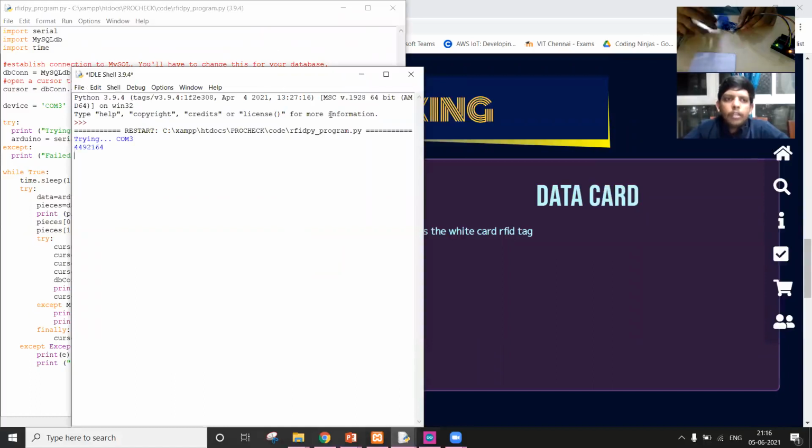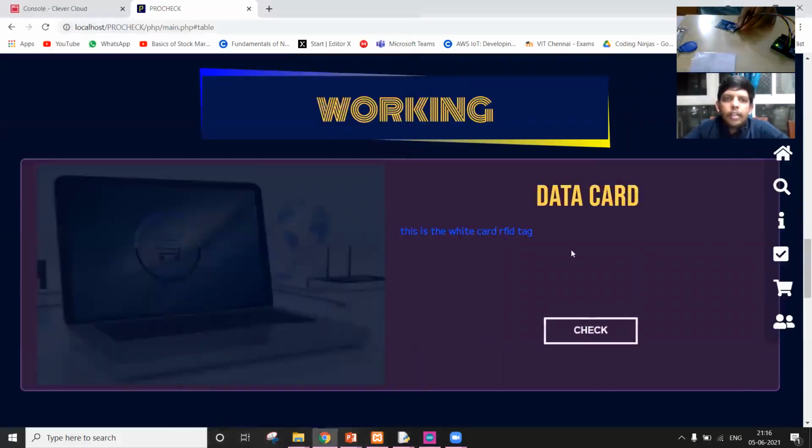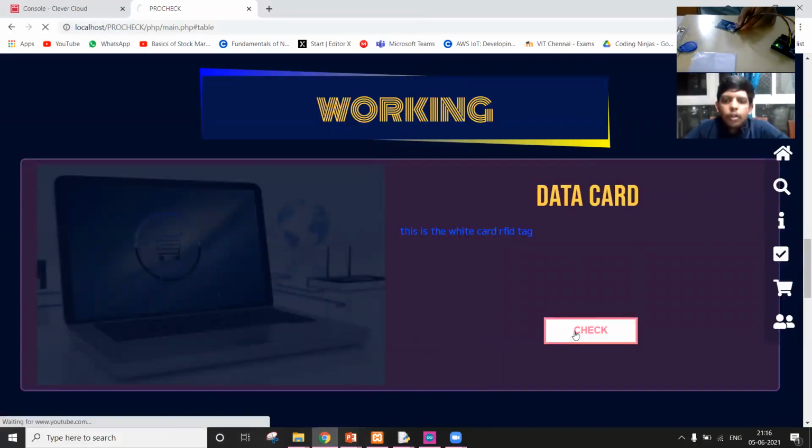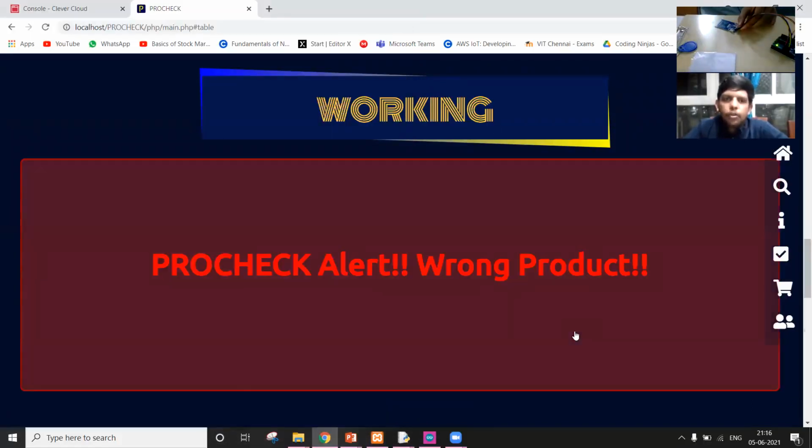Now he runs the Python IDE module, then he scans the wrong card. That gets inserted. Now, you see that gets updated to the cloud, and if you check the values, this shows it's a project alert, it's a wrong product. So now you get properly authenticated whether it's a right product or not.